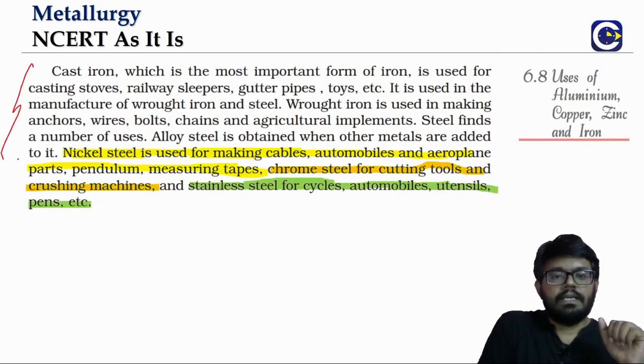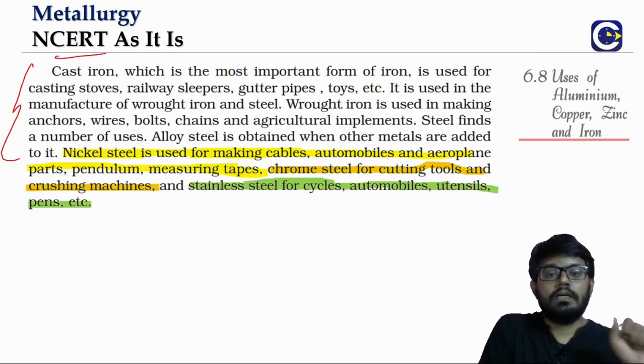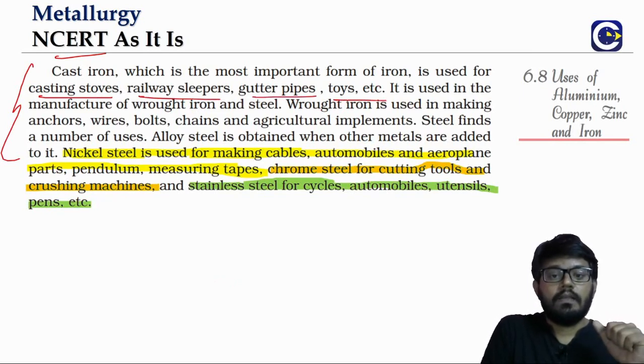Coming to iron, so iron, we talk about what? Cast iron. Cast iron can be used for casting stoves, railway sleepers, gutter pipes, toys. And cast iron, we know, is used in the manufacture of wrought iron.